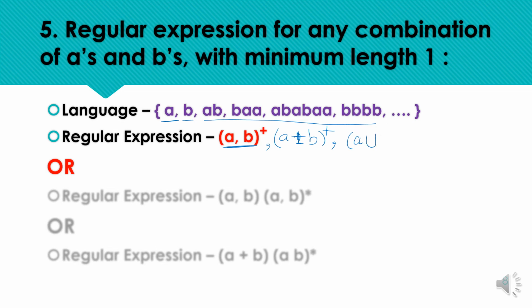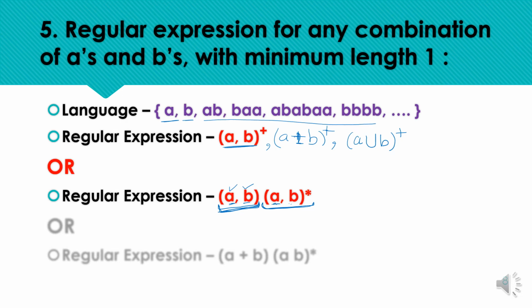So A, B plus. These three expressions are representing the same information. We can also represent it like the minimum length constraint for the one input symbol A. The regular expression for the same can be one occurrence of A and B, where A or B is represented with this pattern, meaning at one time we can have A or B, one occurrence. Next pattern is 0 or more occurrence of A or B.